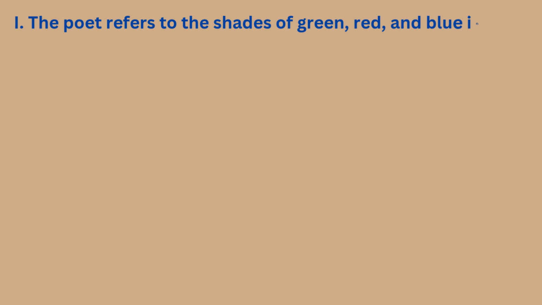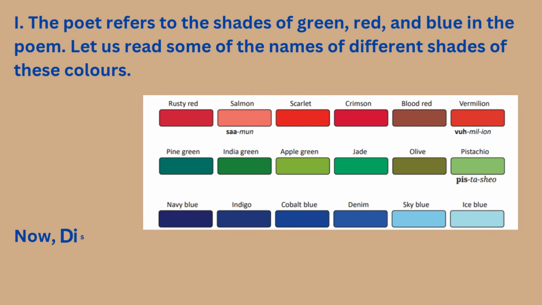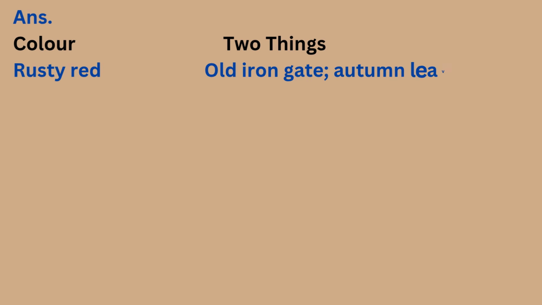First, the poet refers to the shades of green, red, and blue in the poem. Let us read some of the names of different shades of these colors. Now, discuss in pairs any two things that you can associate with these colors. Answer. Color, two things, rusty red, old iron gate, autumn leaves, salmon, peach blossoms, ripe guava.